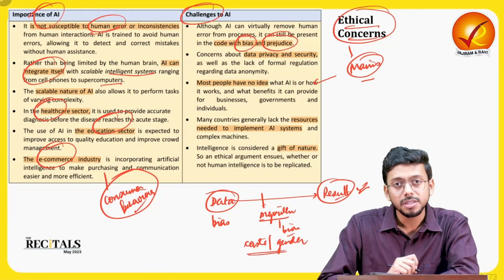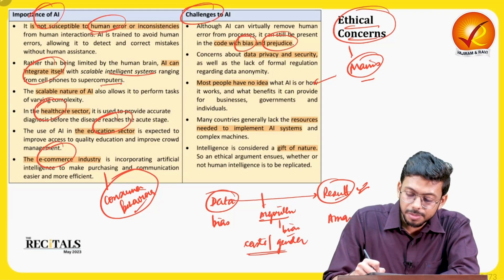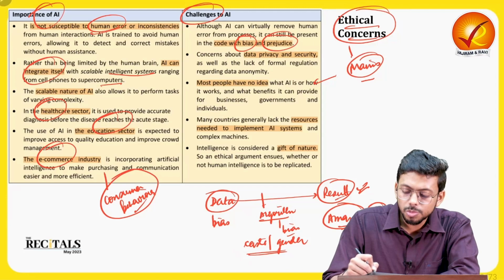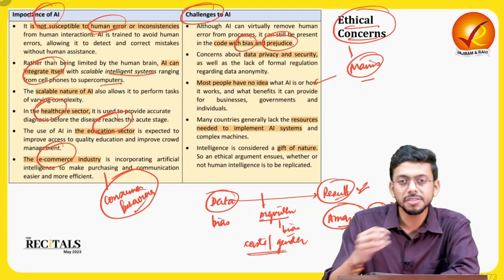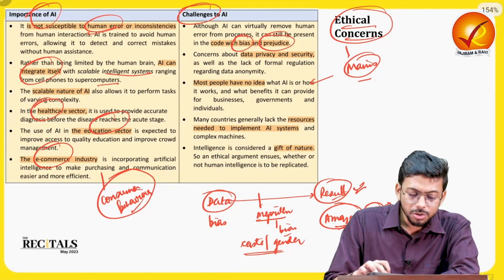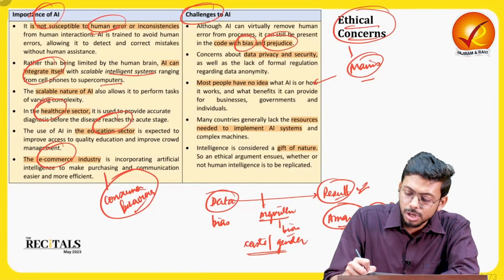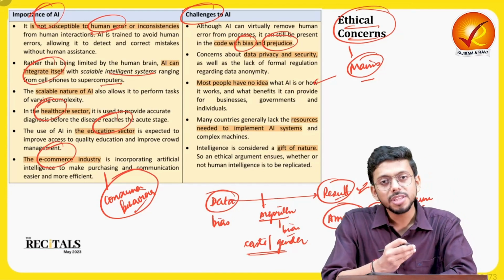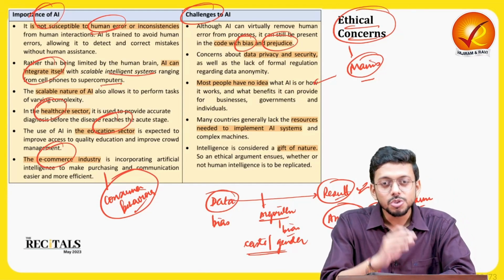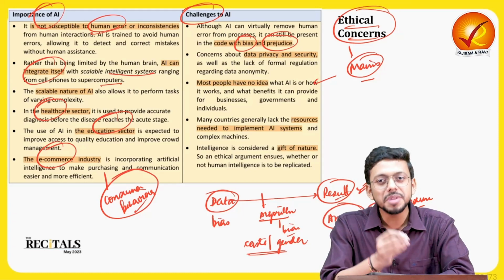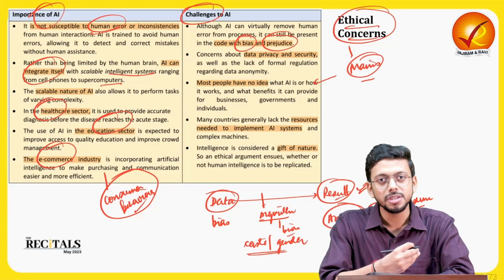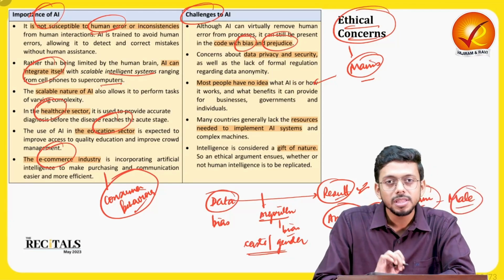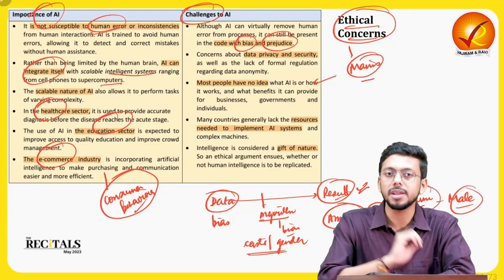This data might be biased, or this algorithm might be biased, let's say towards a certain caste or a certain gender. And this actually happened. Amazon had a recruitment technology in which they were using artificial intelligence to sort the various resumes. But this particular machine was trained on some biased data, which said that in the technology world there are mostly men at the top levels. So this AI machine started discriminating against women. Mostly whatever resumes it selected were of males, because the data it was fed with said that in the technology world at the top positions mostly men are there, right?